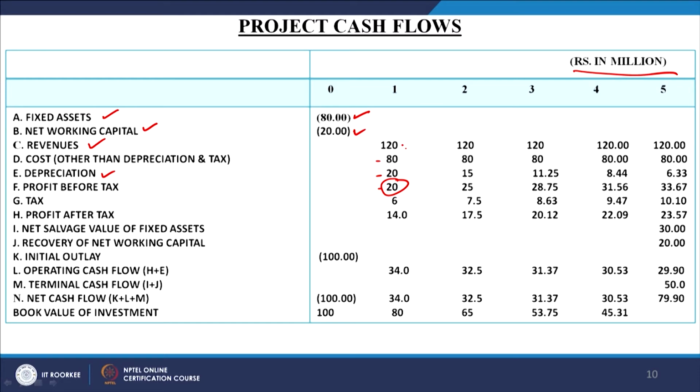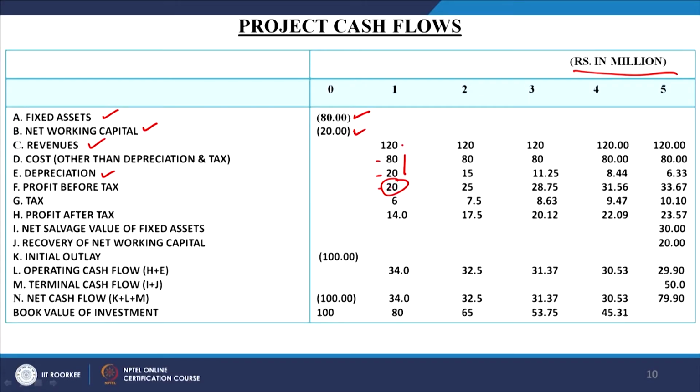For example, we do not pay the depreciation, but we have to include it in the cost sheet. So, we count the depreciation as an indirect cost, which is 100. So, total cost of production is how much? This plus this is 100. So, 120 minus 100 is now your profit before tax. We have not considered the tax here. Profit before tax is 20.